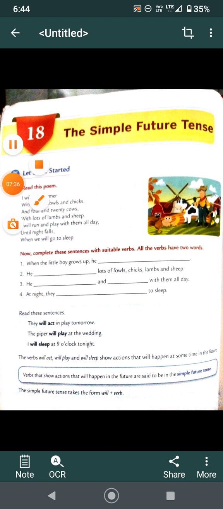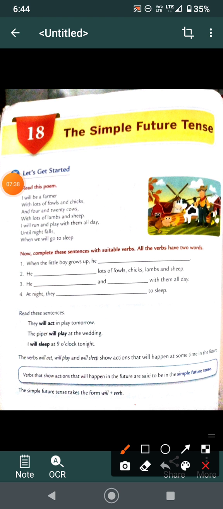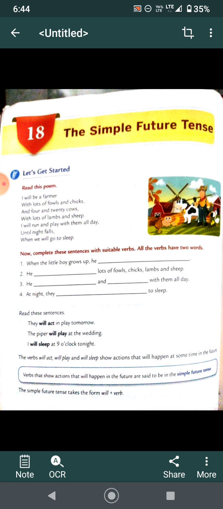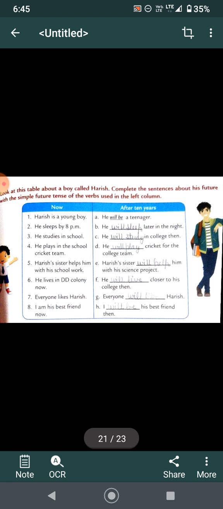Now, children, simple future tense, what does it take? Will plus verb. Like in simple present, it was verb plus s or es. In past, it was verb plus ed, and in present continuous, it was is, am, are plus verb plus ing. But in future, it is will plus verb only. Now, children, let's come to the exercise part.